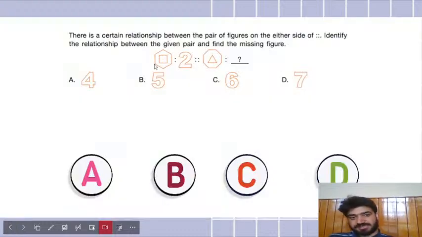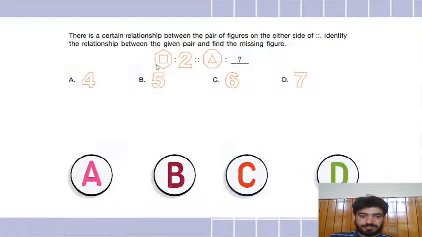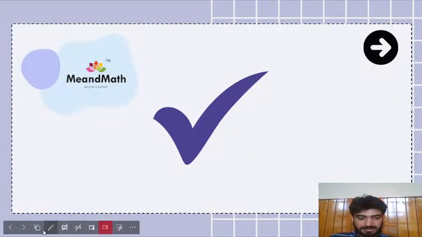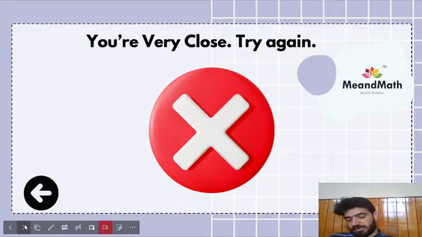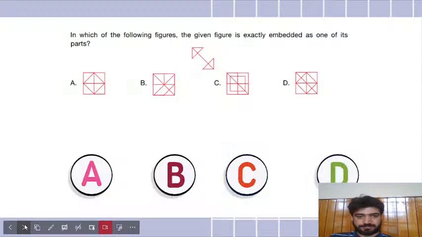So this exterior figure had 1, 2, 3, 4, 5, 6 sides, and the interior square had 4 sides. So 6 minus 4 is 2. In the other figure, the exterior figure had 8 sides, and the interior triangle had 3 sides. So 8 minus 3 should be 5. So B should be the correct answer, and indeed B is the correct answer. I hope you guys got how to solve this question.